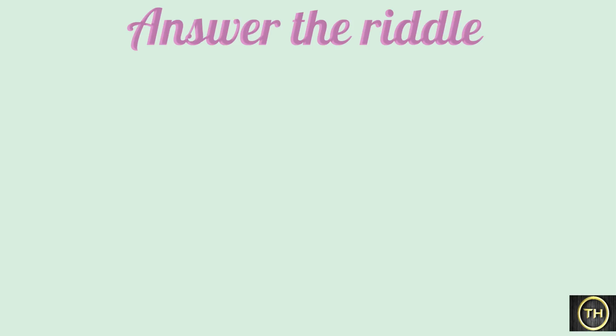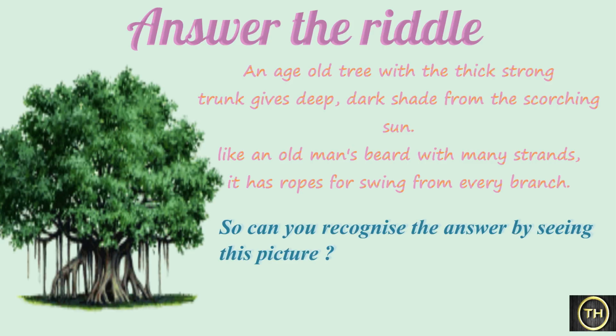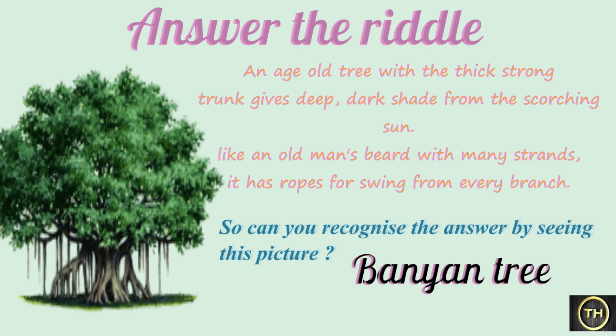Children, answer the riddle. An age-old tree with a thick, strong trunk gives deep, dark shade from the scorching sun. Like an old man's beard with many strands, it has ropes for swinging from every branch. So, can you recognize the answer by seeing this picture? Yes, you're right. It's a banyan tree.